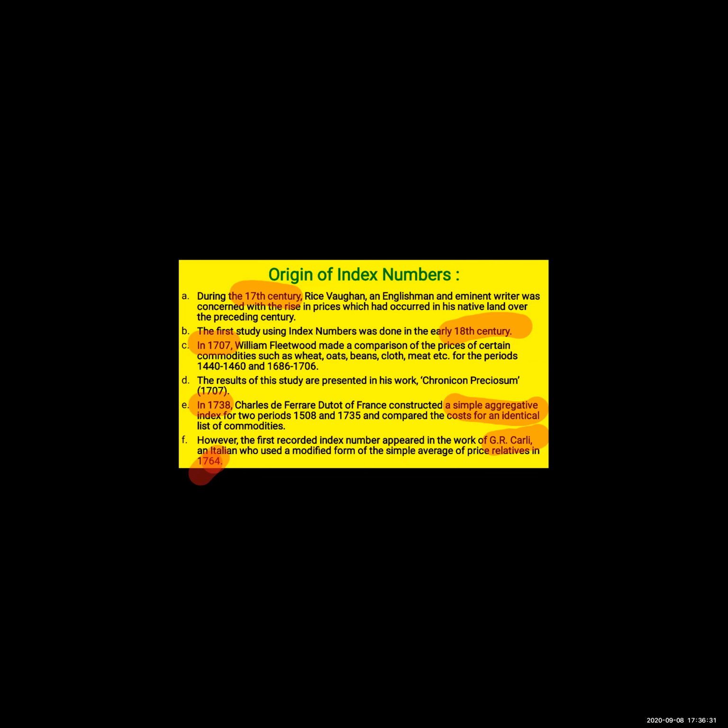In the year 1738, Charles de Ferrari-Dutau used the simple aggregative index method in finding out the changes in two different periods, and G.R. Carli, an Italian, used simple average of price relative in the year 1764. This thing you have to keep in your mind.